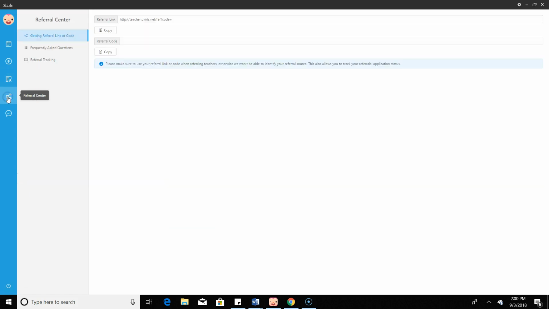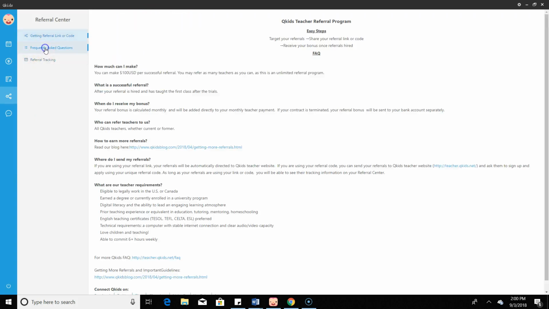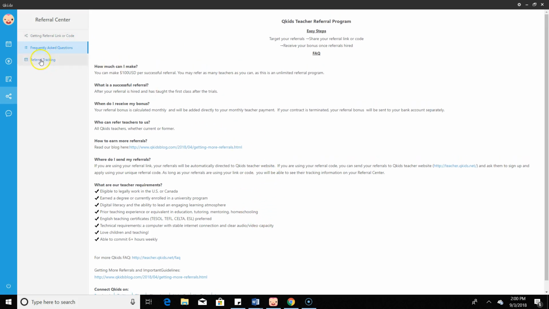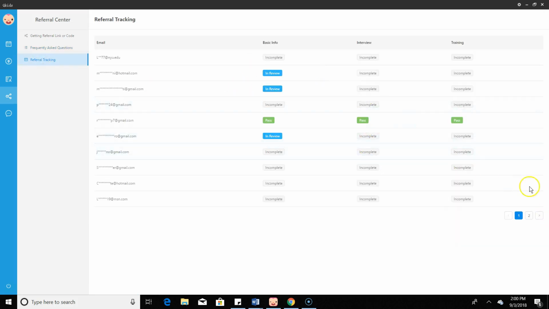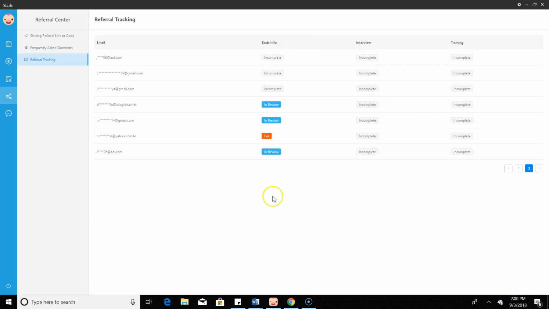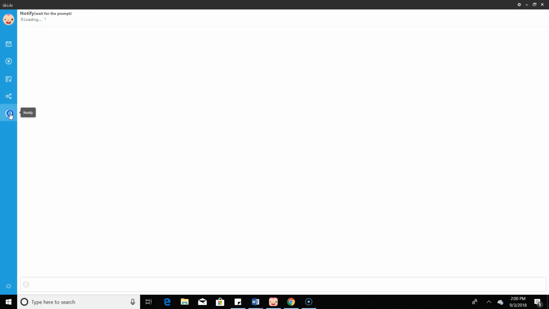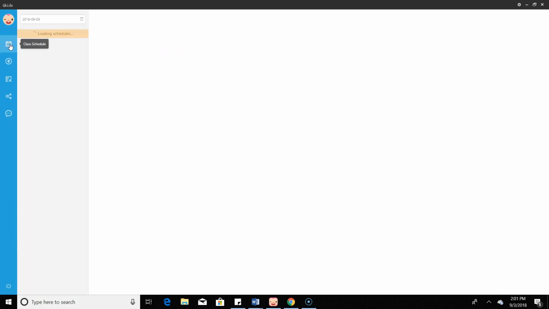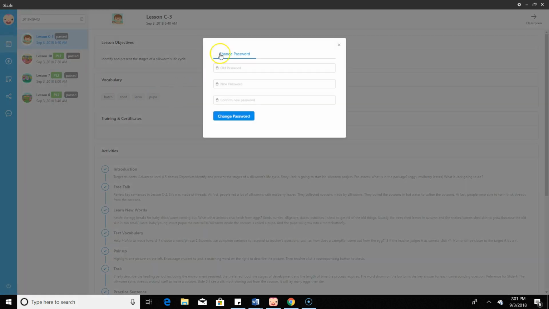Here you have your referral center where you can get your referral link and your referral code. You have frequently asked questions about referrals and your referral tracking sheets and who has passed and who has failed and what stage they're on. So that's awesome. And then you have notify. So this is how you speak with your tech staff. And then the only other piece is here where you can change your password.